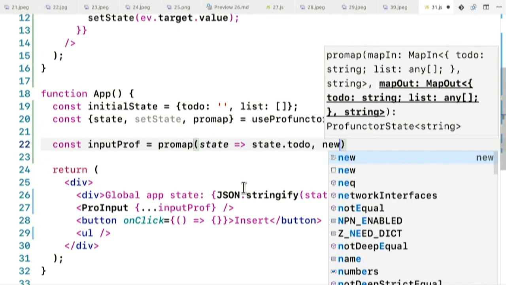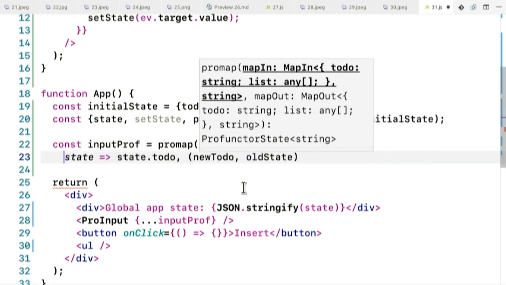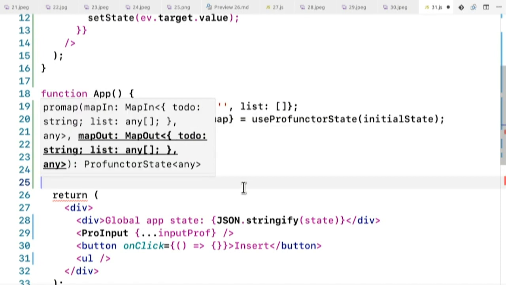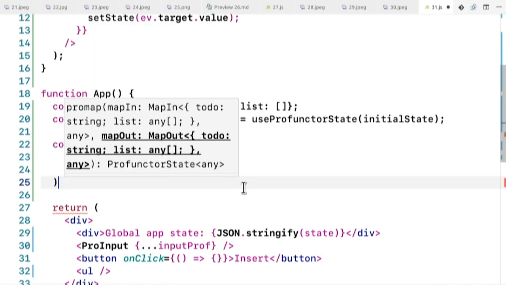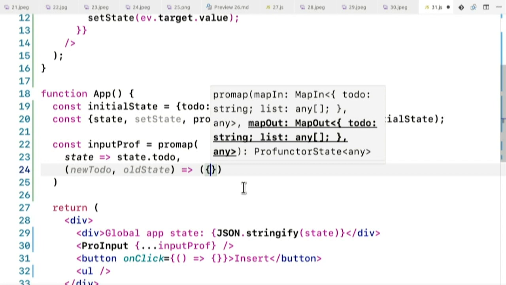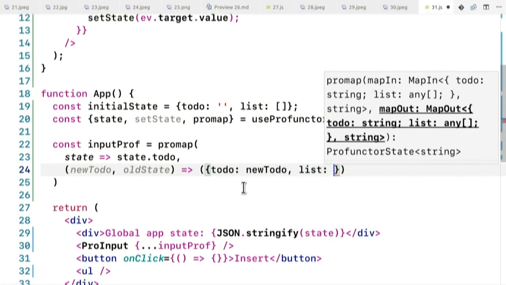So once I have the new todo, I will take the old state. Let me put these on different lines. Then I can build the new state of the parent. How do I do that? It's an object that has todo as the new todo, and list as old state dot list.